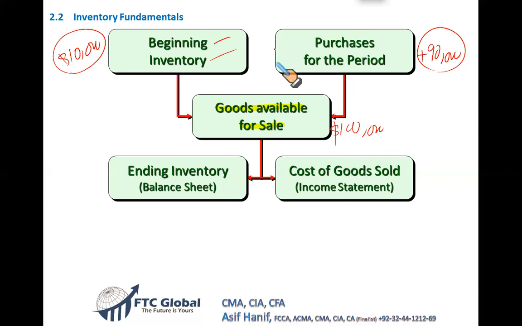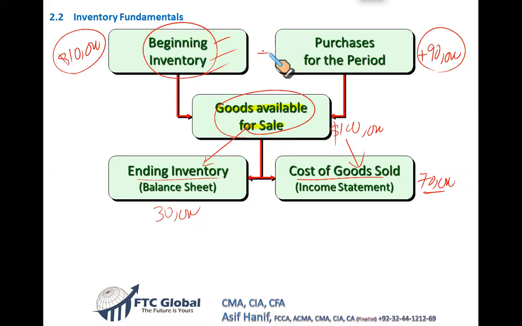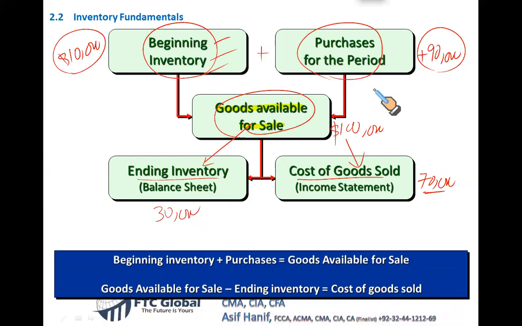Now, not all of them will be sold. Out of these, the goods that have been sold, their cost is, let's say, $70,000. This $70,000 is the cost of the goods that have been sold. That's why it's called cost of goods sold. And the items that we couldn't sell will show up in the ending inventory balance at $30,000. So remember, sometimes you are required to find the goods available for sale. It is very simple. Simply take the beginning inventory and to that add your net purchase. Yes, you can find it this way as well.